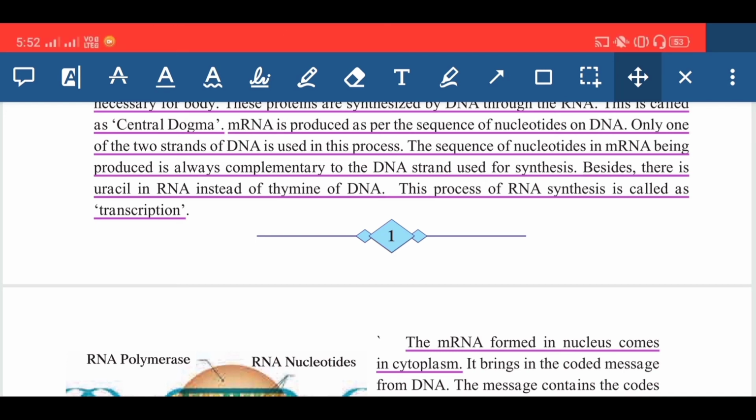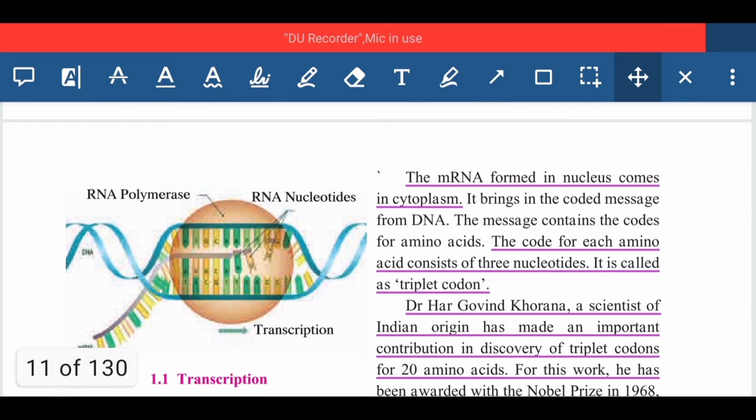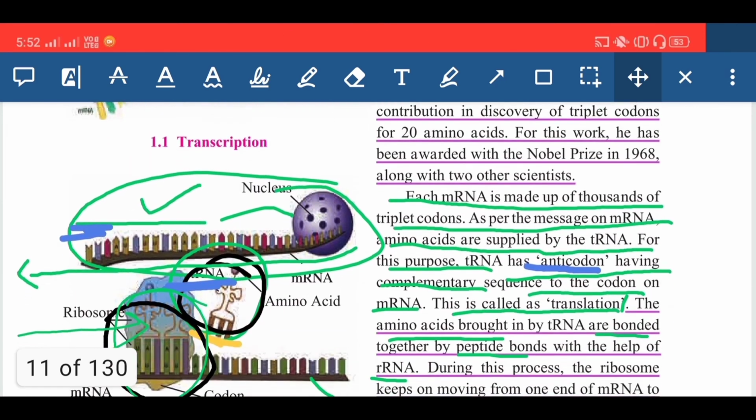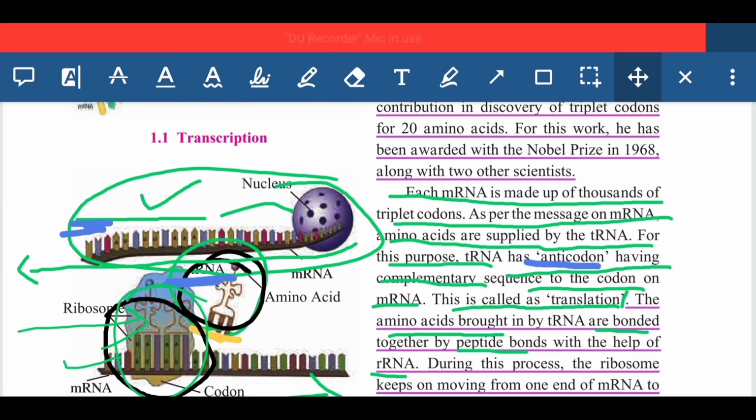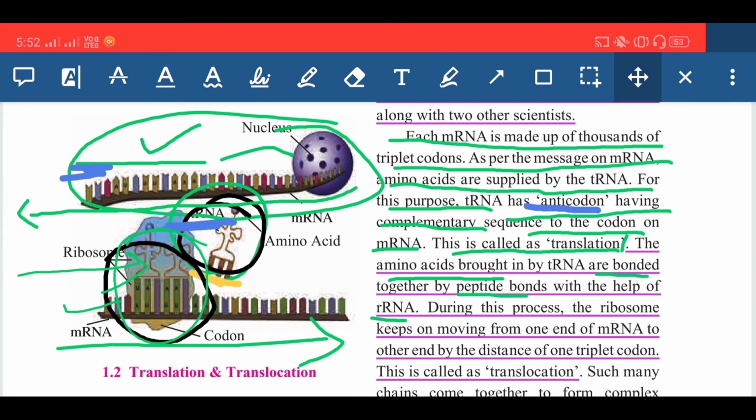Process of RNA synthesis is called transcription, and from that RNA, in translation, what we have discussed, mRNA is made up of thousands of triplet codons. So before that we should know what a codon, a triplet codon, is. Those codons are arranged on that mRNA. mRNA has particular information, so to decode that information tRNA helps, because tRNA has an anticodon, that we have discussed. So this decoding process is called translation, in short.